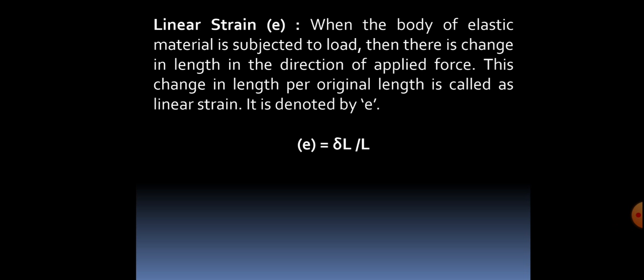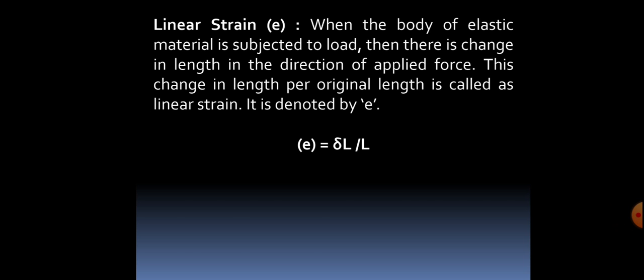Then linear strain. When the body of elastic material is subjected to load, there is a change in length in the direction of applied force. This change in length per original length is called linear strain. It is denoted by a small letter e. Also, it is simply defined as the strain produced along the direction of applied force.